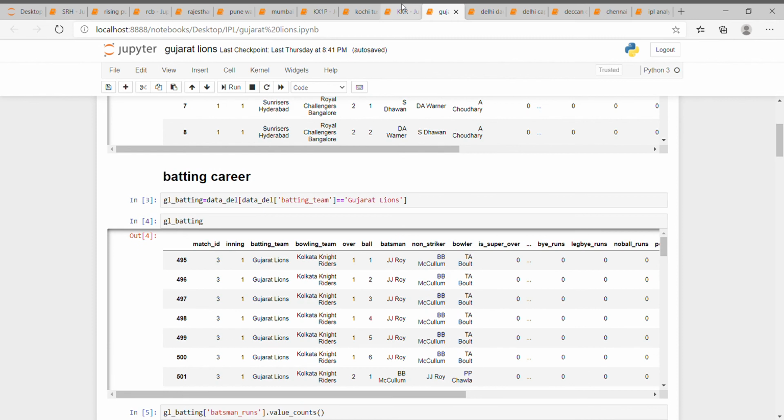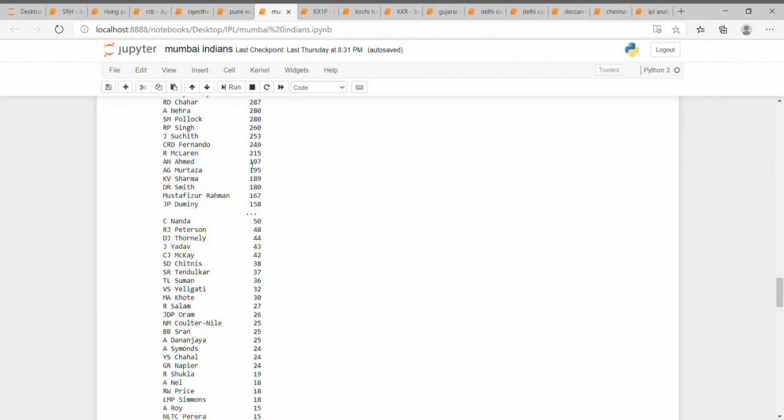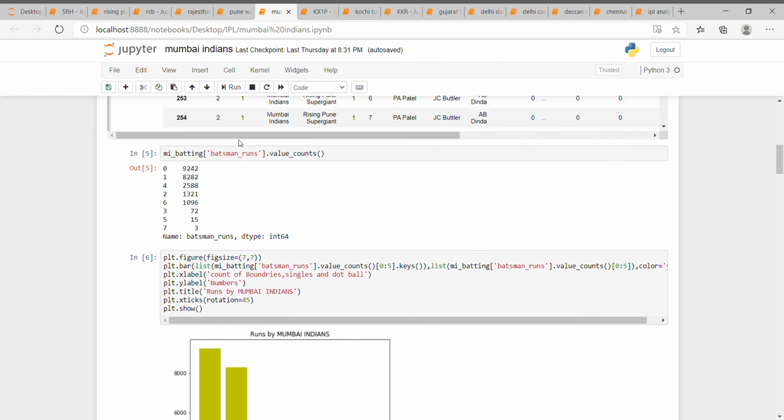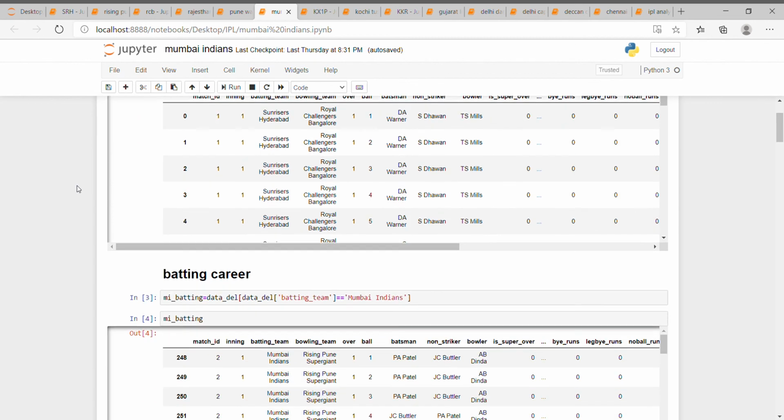Similarly, we will do the analysis for all the teams, and after all this we came to know that Mumbai Indians was the best team for a company to advertise their product.